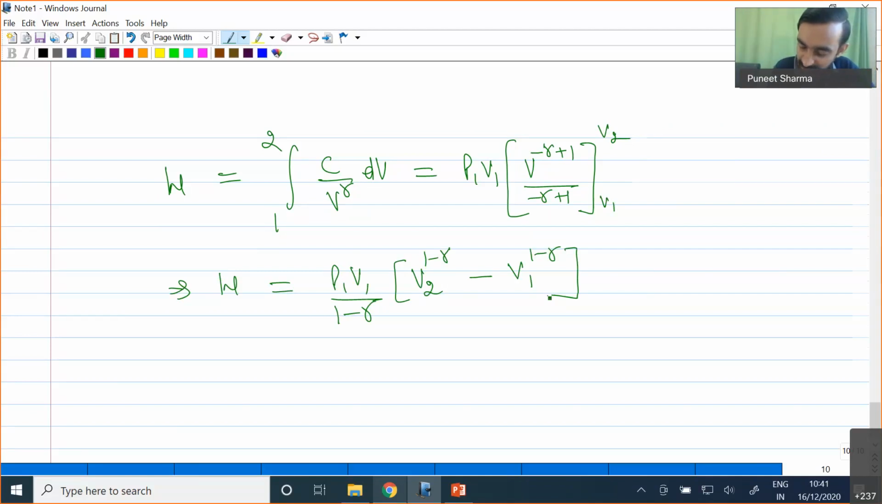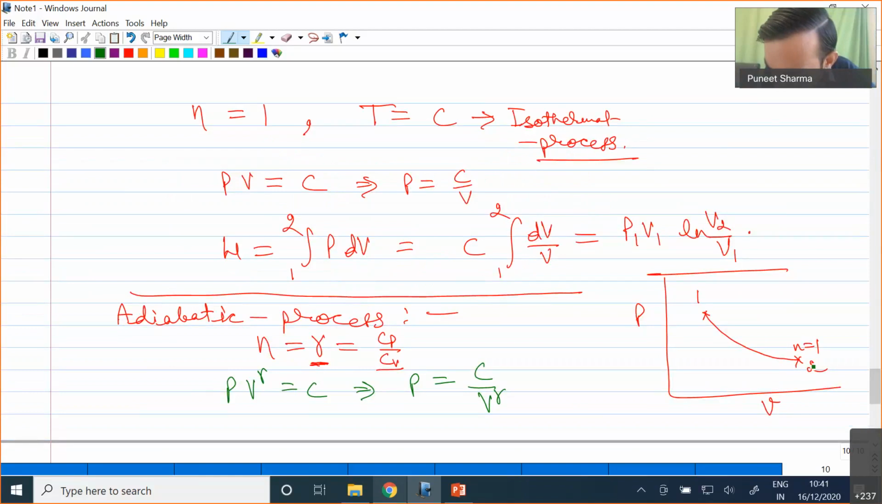If you try to plot the adiabatic process on a PV diagram, you will find that this is our n equal to 1, and if I take the value of gamma for air, I'll find this as my new line, which will be applicable for an adiabatic process with n equal to gamma equal to 1.4, which is actually applicable for air. Okay, so gamma equal to 1.4 is actually applicable for air. Okay, so this is our adiabatic process.